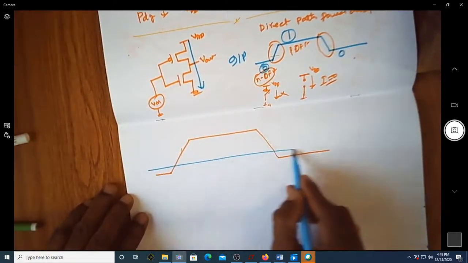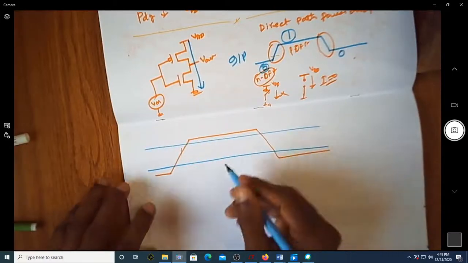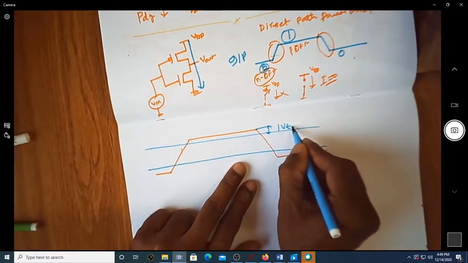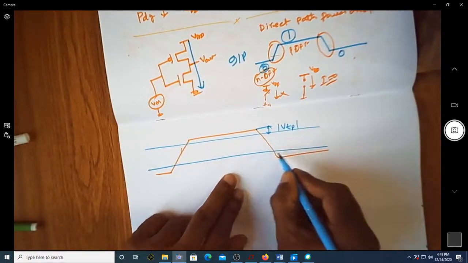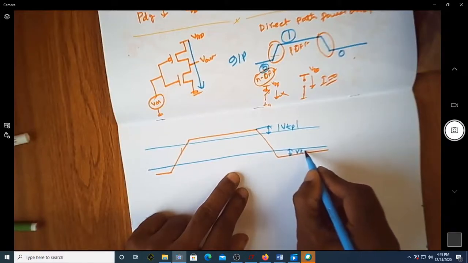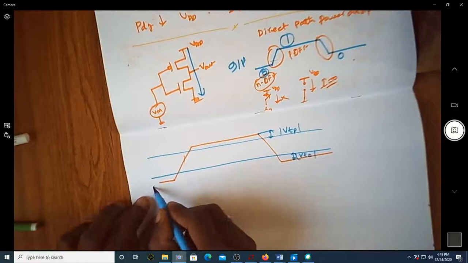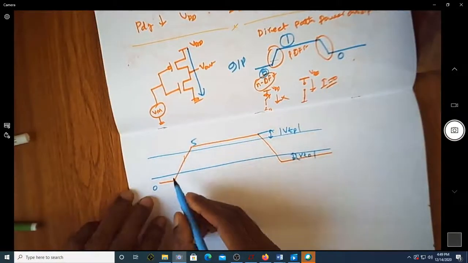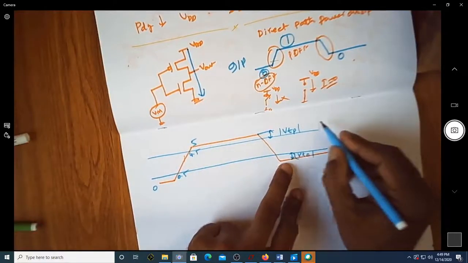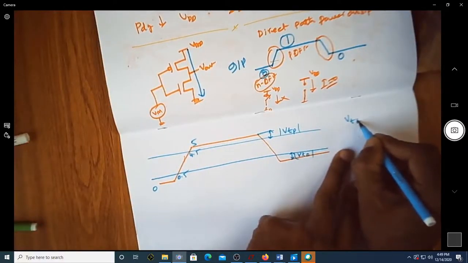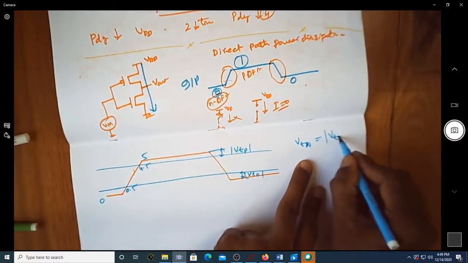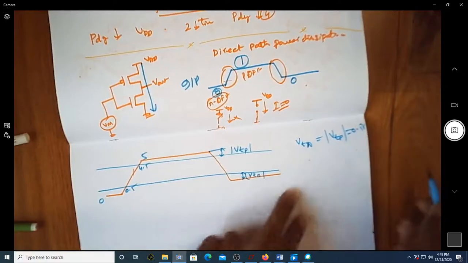From here to here it is the magnitude of VTH of the P transistor, and from here to here it is the magnitude of VTN. Suppose that this is 0 and this is 5 volts. This is 0.5 and this is 4.5, so let me assume that VT of N is equal to the magnitude of VT of P, which is 0.5 volt.